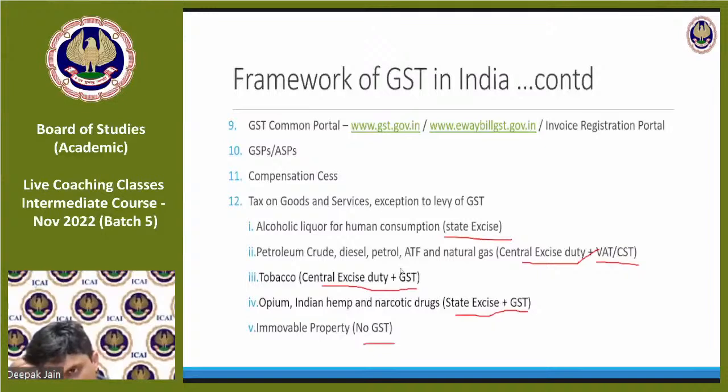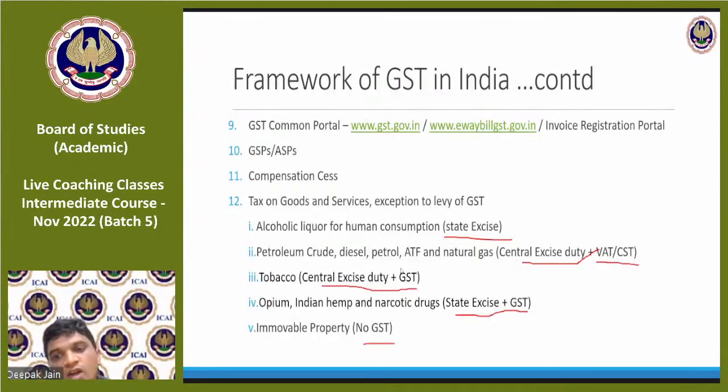Any person whose turnover does not exceed the exemption limit, can he be registered and get the benefit of input tax credit? Yes. If a person whose turnover does not exceed the limit is registered, say he has a turnover of only 10 lakhs and he is registered, he can claim the benefit of input tax credit.